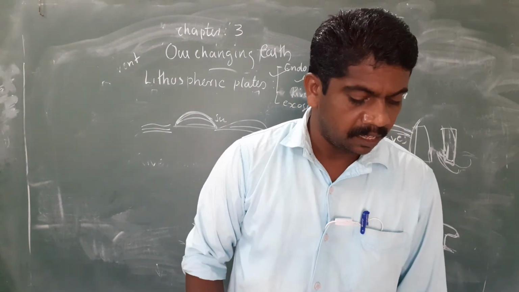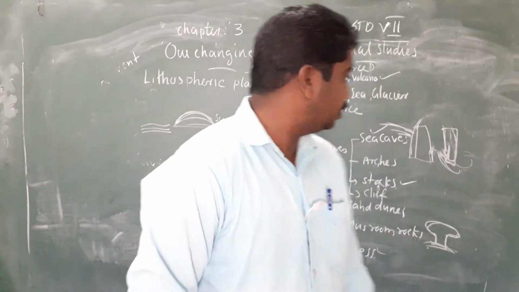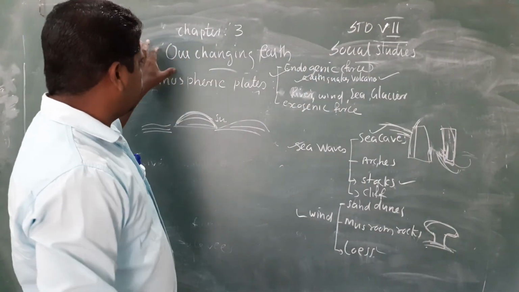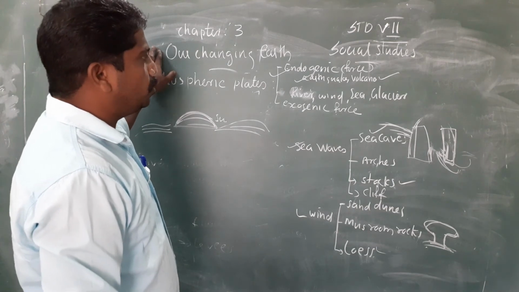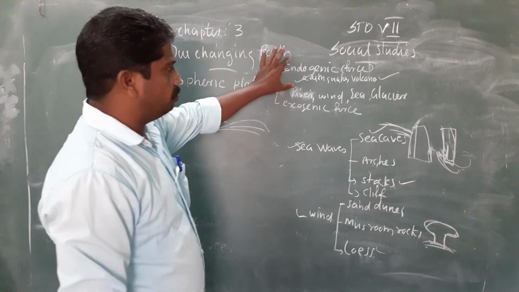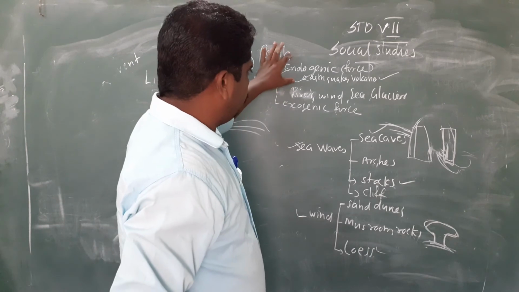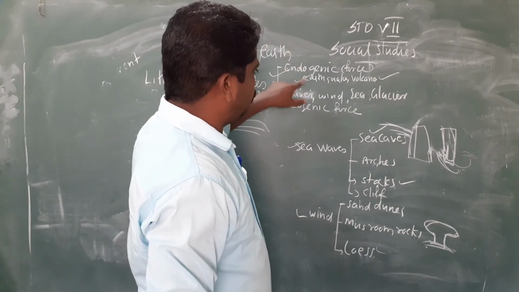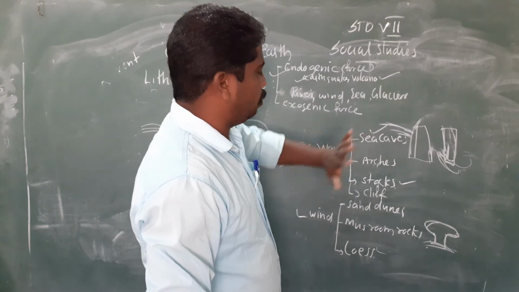This is the end of our chapter. Our summary is that our earth is changing due to two forces, endogenic force and exogenic force. Endogenic force means force within the earth. It can be in the form of earthquake or volcano.